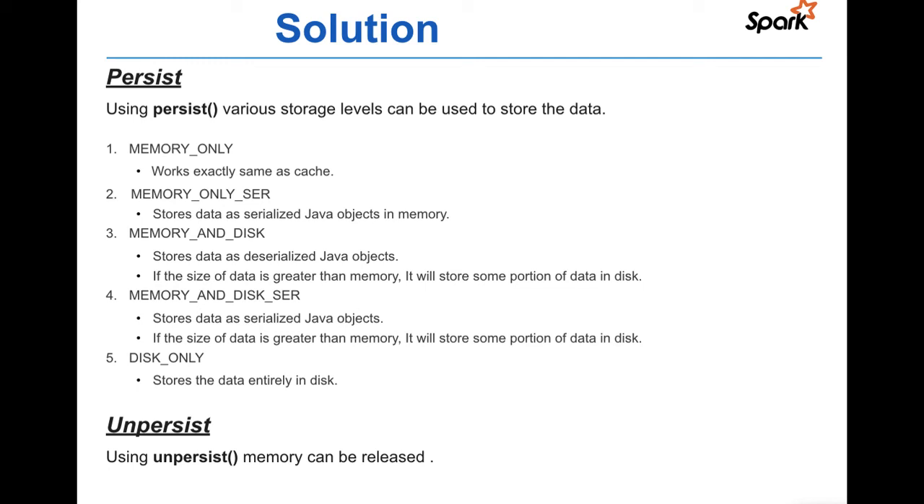Now memory and disk serialization. Memory and disk serialization are nearly the same; the only difference is it is storing the data in serialized format. Disk only, it will store the entire data on disk. Then unpersist is used to release the data stored using persist.